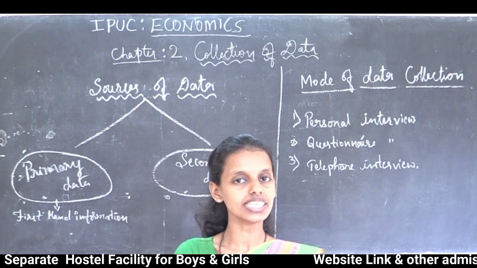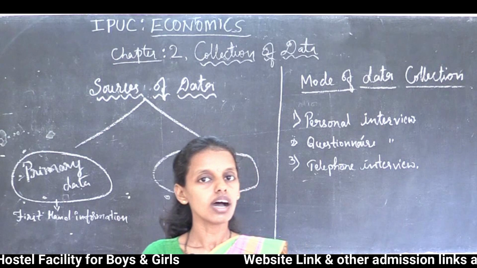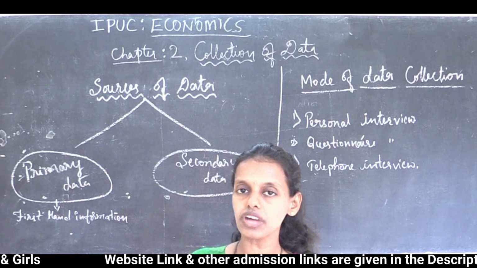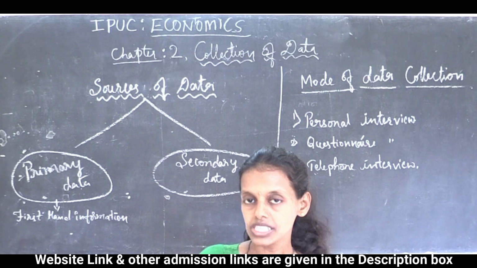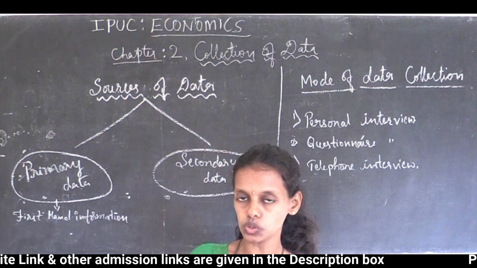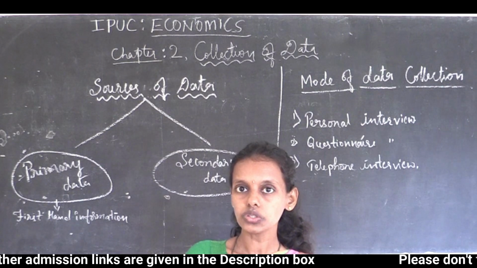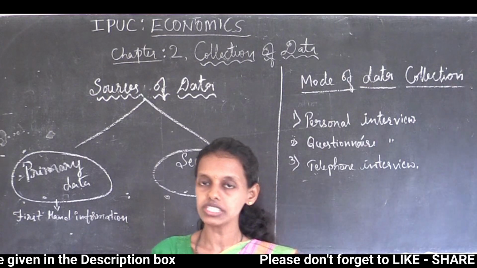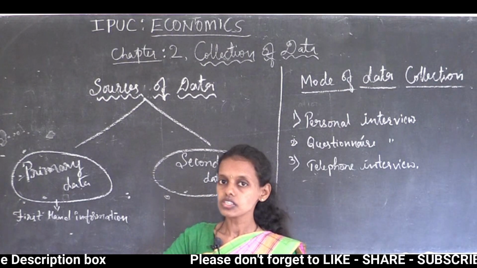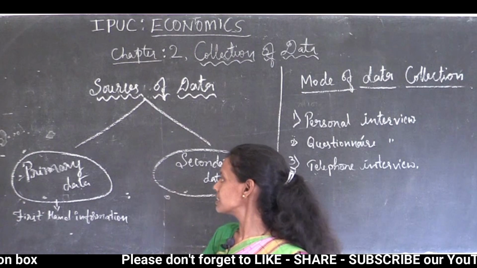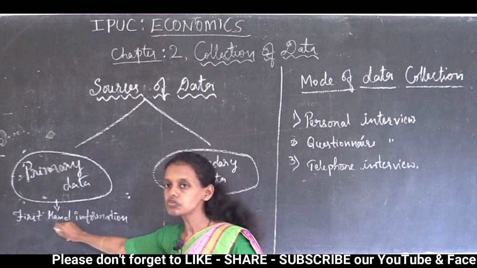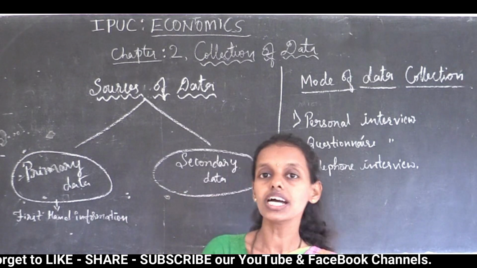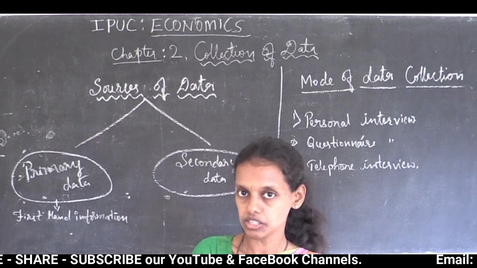I wanted to study the problem of arecanut growers in Dakshina Kannada. So I wanted to visit the houses of arecanut growers or cultivators. Think that I visited some home. Here, when visiting some home, I will collect some information directly from the primary source. Thus, primary data is said to be the first hand information. Through the cultivator, I am collecting the information directly, so it is called first hand information.